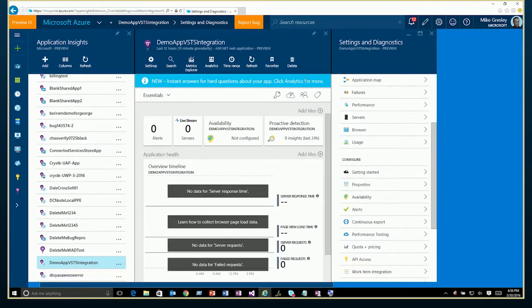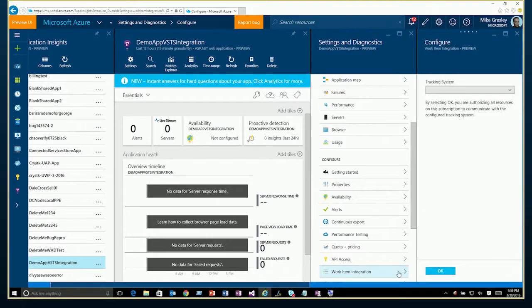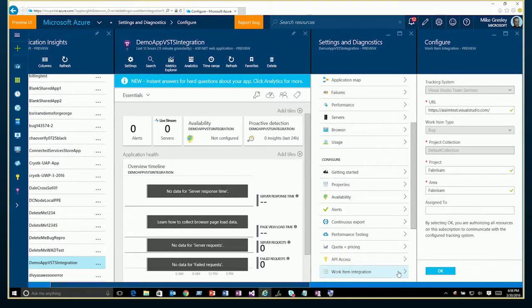So how do we do this today? This particular functionality will be available shortly following Build. We will see that over here in our settings and diagnostics blade for this particular resource, we have a new item down here. It currently says work item integration. I will tell you that that title is changing to just work items, which we think is cleaner and nicer. So that's what you'll be looking for when you go to do it later. But if we click on that, it brings up a configuration blade so that we can fill out the data. Now, I've already filled it out, so you don't have to watch me type, but it's very basic information. We can see we need to provide it with the tracking system we have.